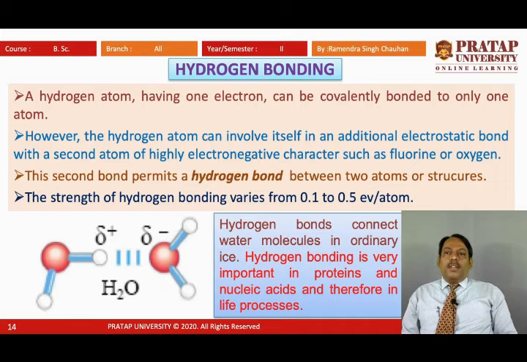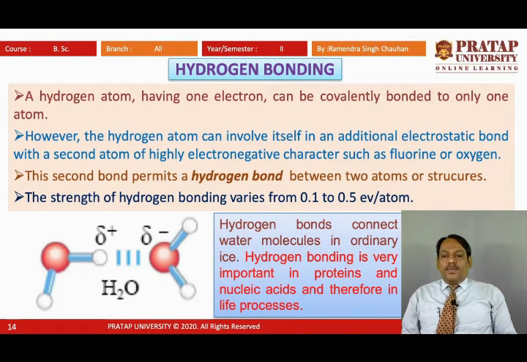So here what is there? A hydrogen atom having one electron can be covalently bonded to only one atom. However, the hydrogen atom can involve itself in an additional electrostatic bond with a second atom of highly electronegative character, such as fluorine or oxygen. This second bond permits a hydrogen bond between two atoms or structures.